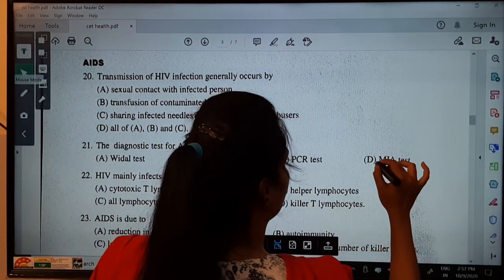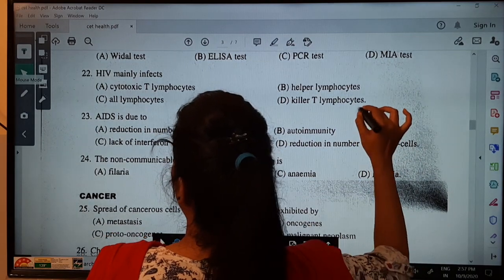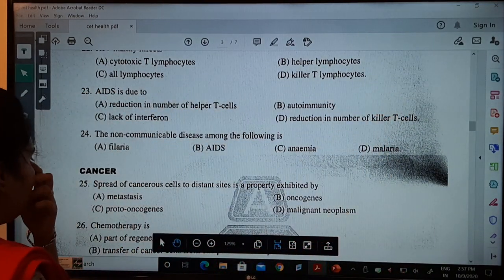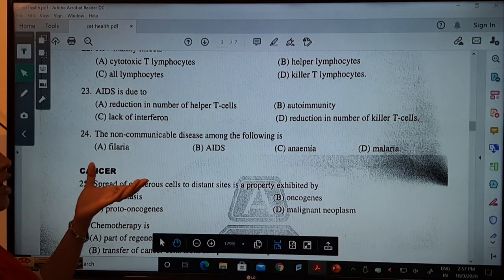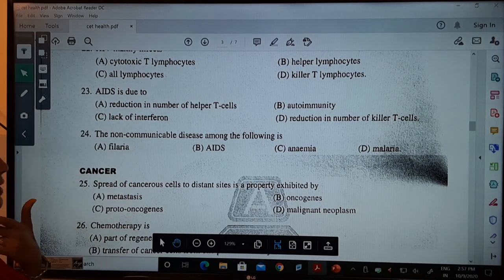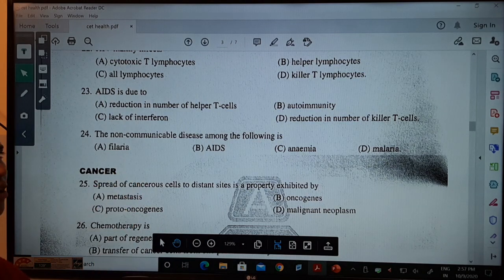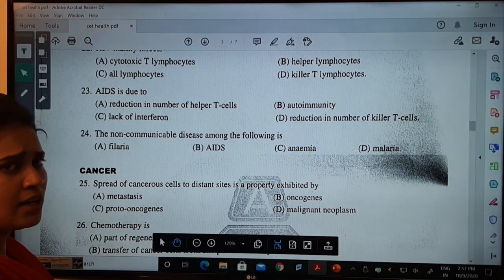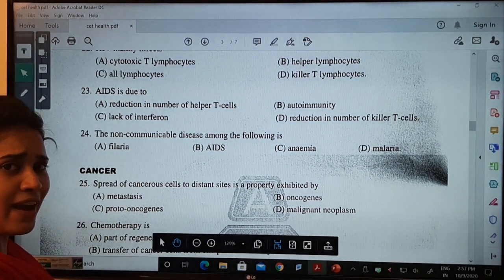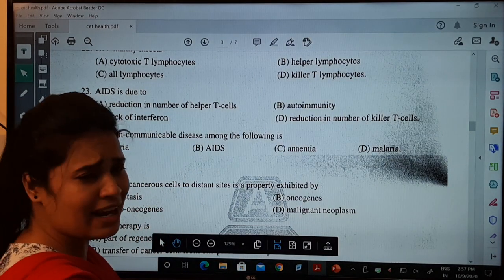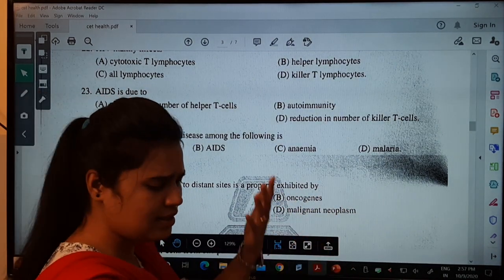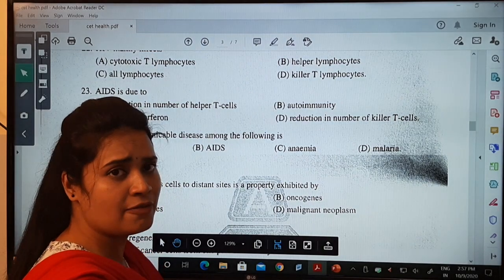Next one. Question 24: the non-communicable disease among the following is. These diseases are transmitted from one person to another. Filariasis, yes, it is transmitted by the Culex mosquito. AIDS, yes, it is transmitted. Malaria, yes, it is transmitted by the female Anopheles mosquito.